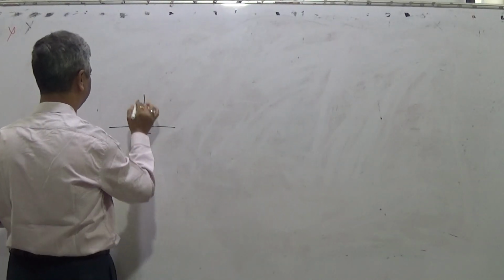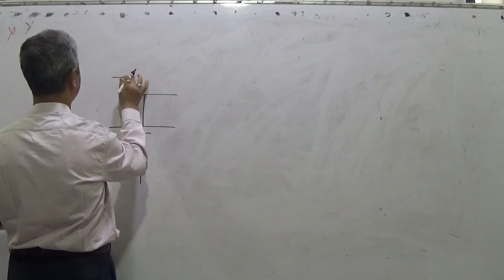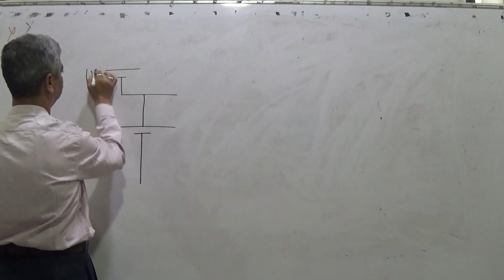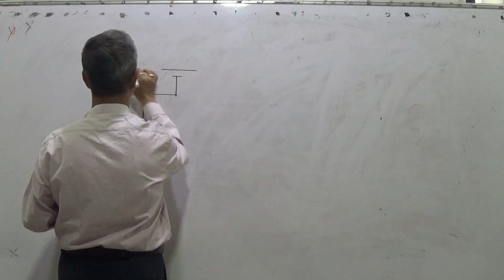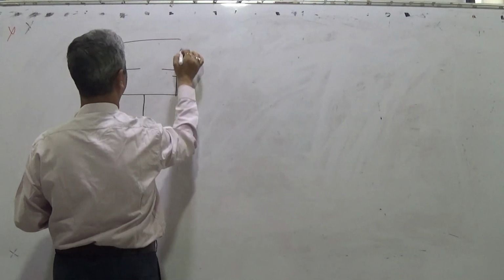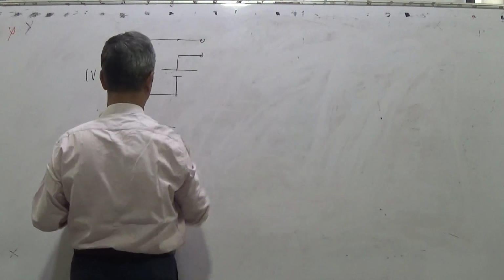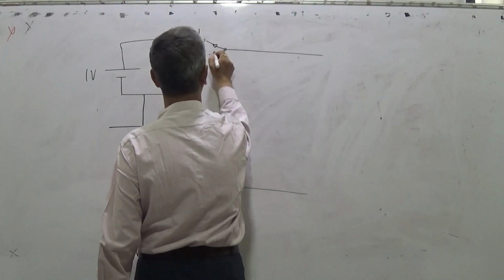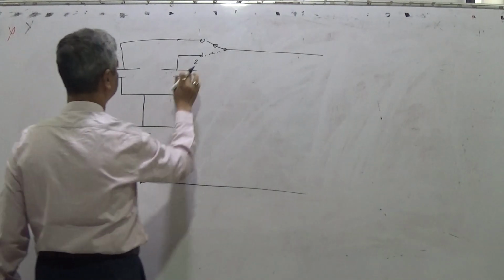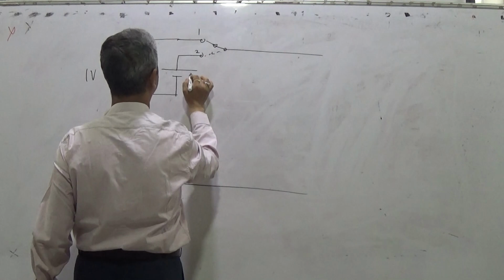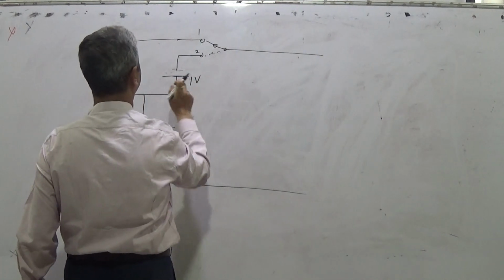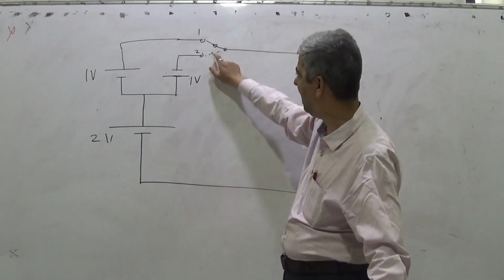So suppose I construct like this: a 2 volt voltage source, then a 1 volt voltage source, and another 1 volt voltage source, reversed, and I have a switch here.